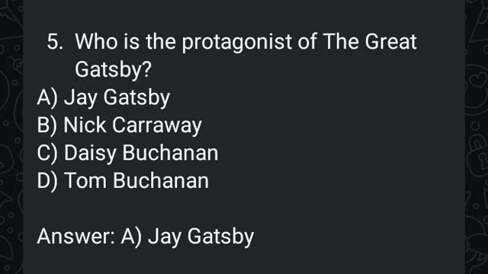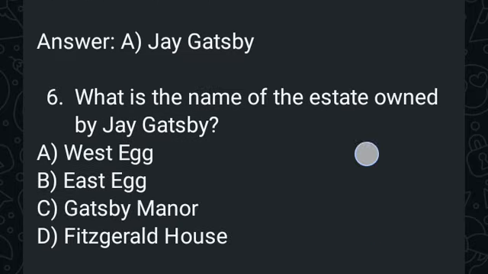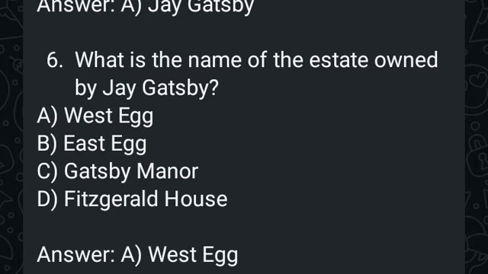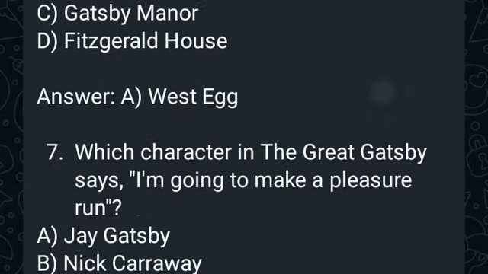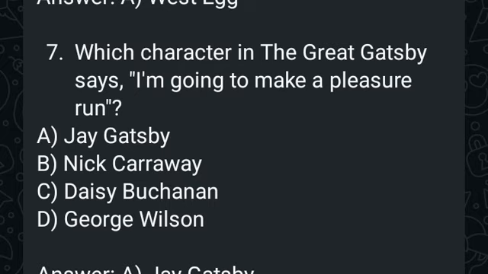Who is the protagonist of The Great Gatsby? It's J. Gatsby, and he's a wealthy man who is obsessed with winning back his lost love. The lost love is none other than Daisy Buchanan. Nick Carraway is the narrator. What is the name of the estate owned by J. Gatsby? It's West Egg. Which character in The Great Gatsby says I'm going to make a pleasure run? It's J. Gatsby.